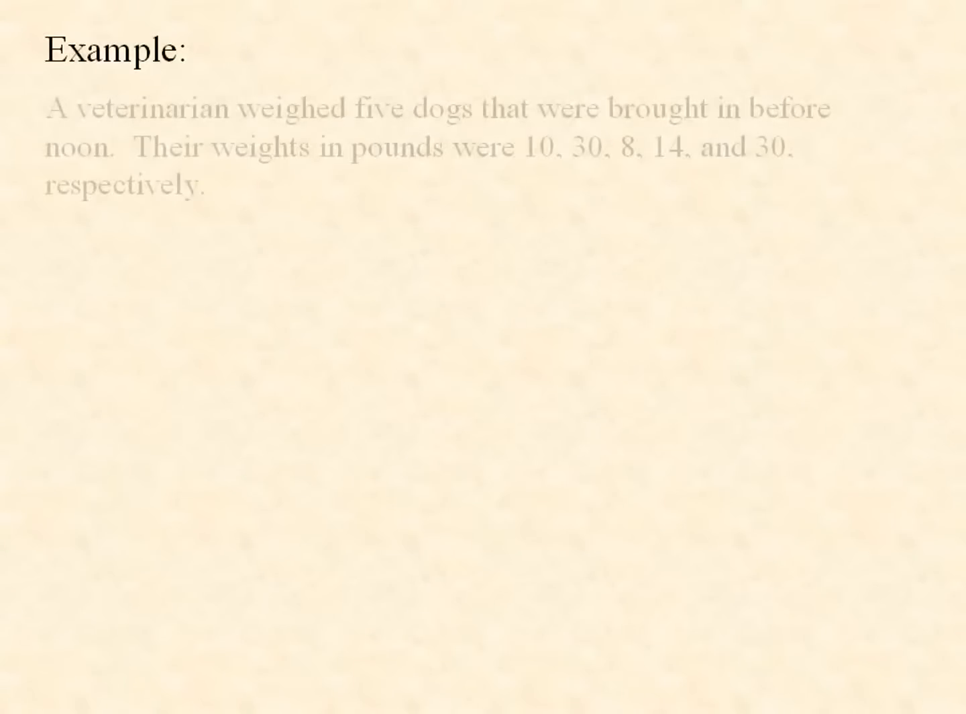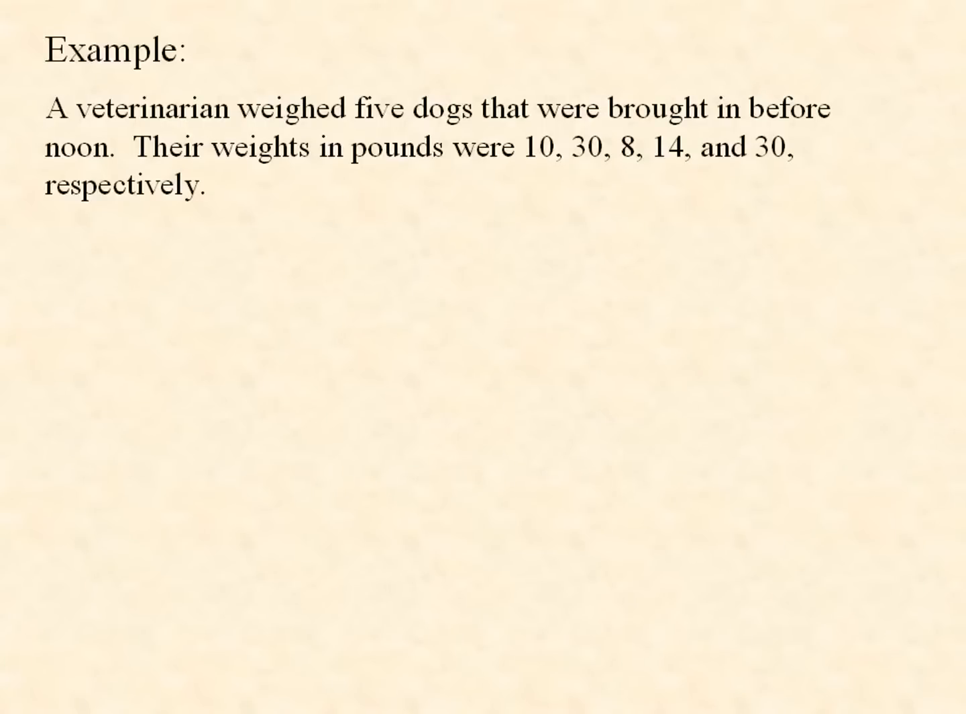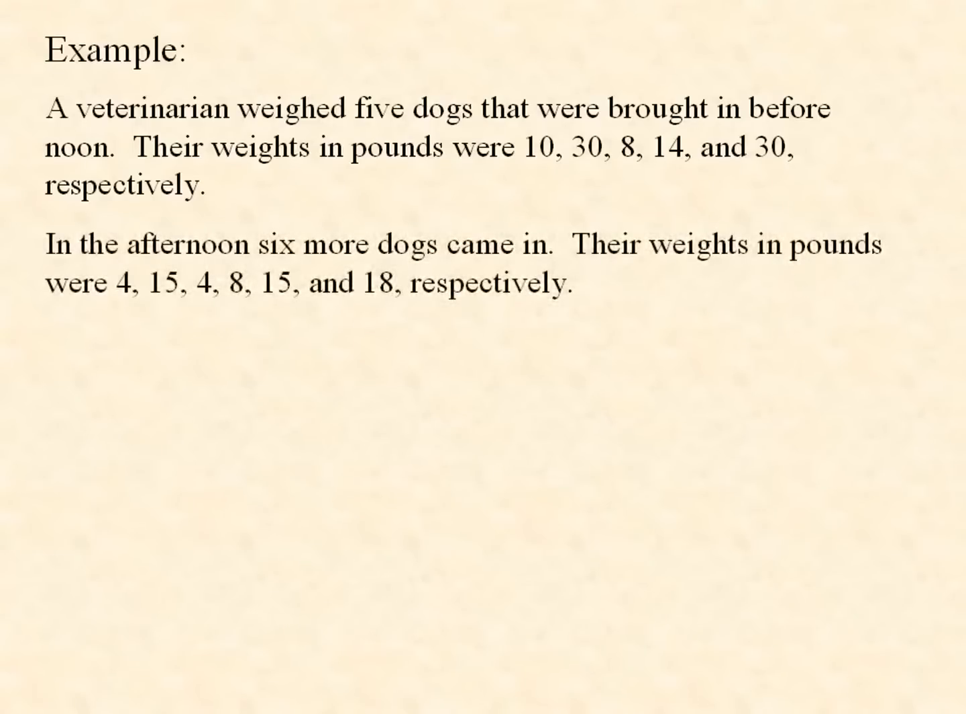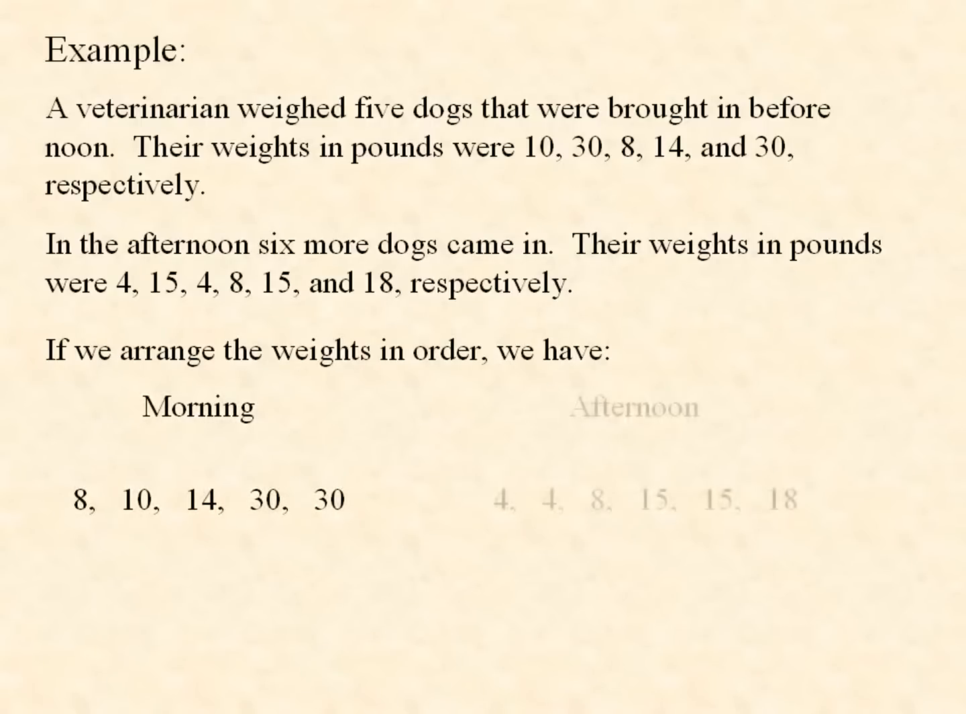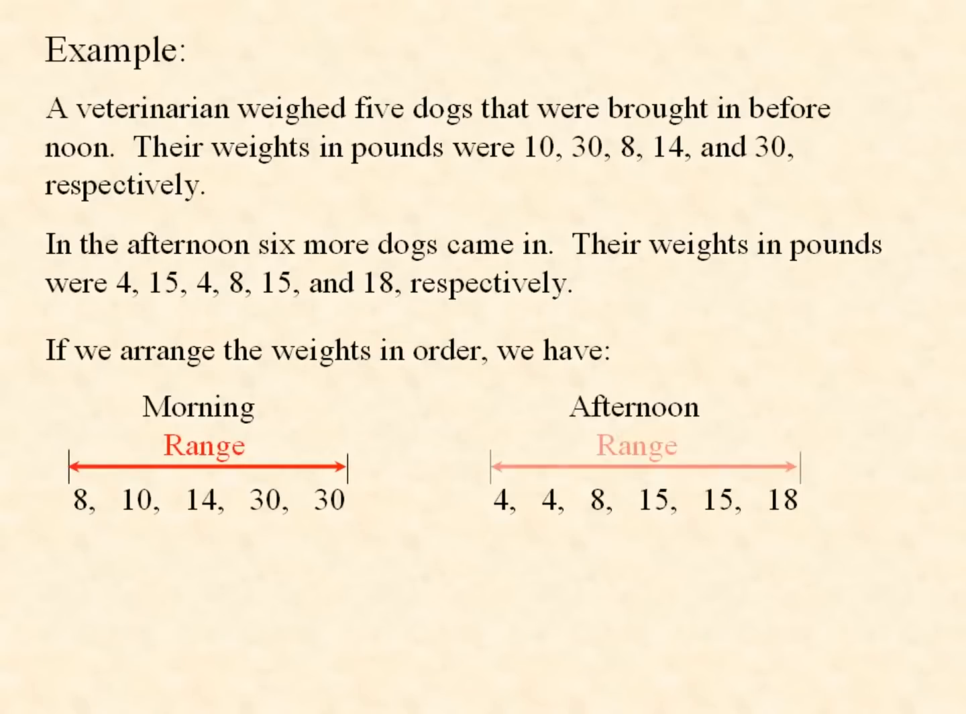Here's our example. A veterinarian weighed 5 dogs that were brought in before noon. Their weights in pounds were 10, 30, 8, 14, and 30, respectively. In the afternoon, 6 more dogs came in. Their weights in pounds were 4, 15, 4, 8, 15, and 18, respectively. If we arrange the weights in order, we have the following: in the morning and in the afternoon. In the morning, the weights of the dogs ranged from 8 pounds to 30 pounds, and in the afternoon from 4 pounds to 18 pounds.